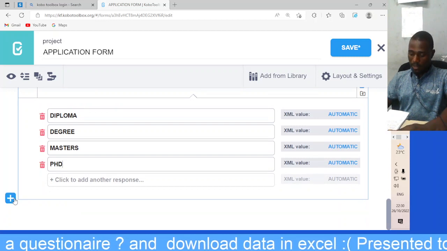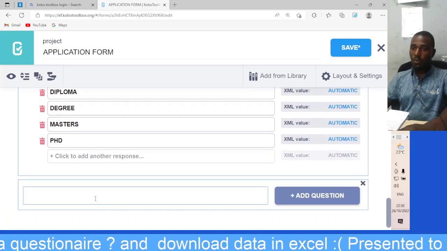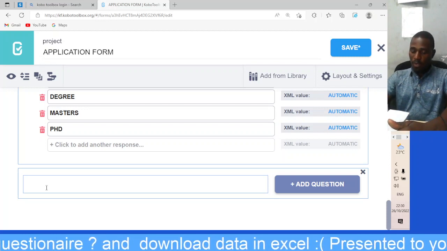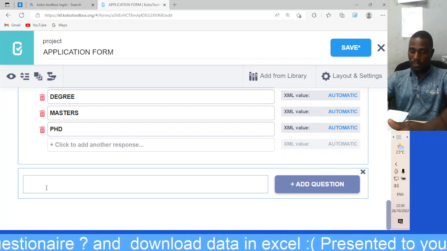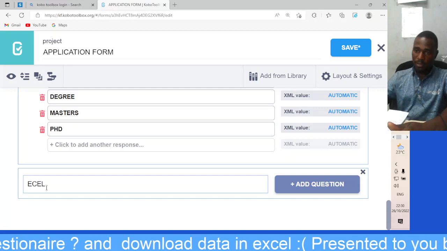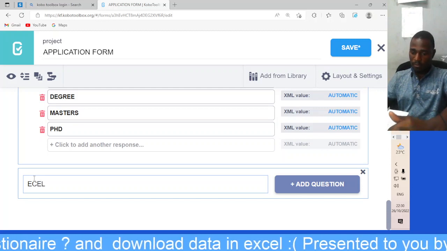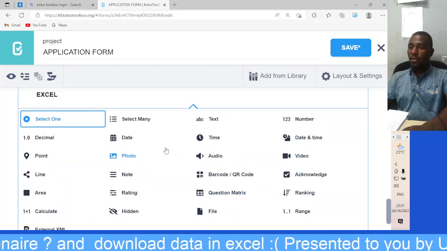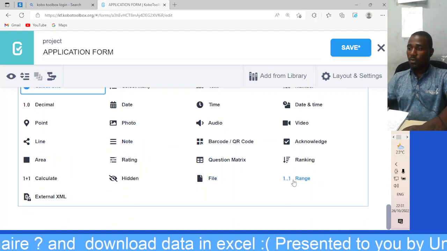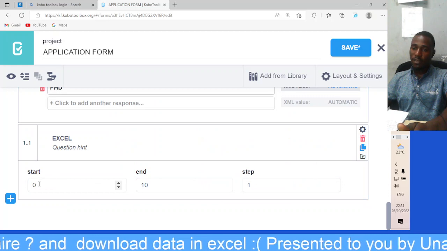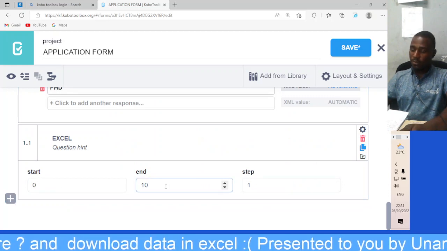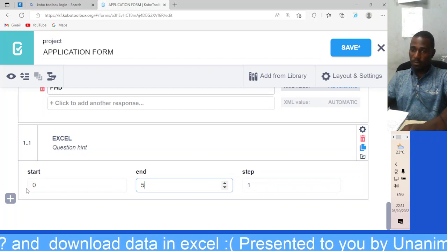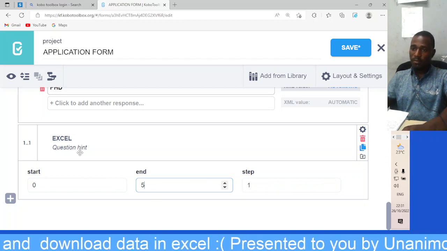We can add another question. We want to know how do you rank yourself in Excel? So we can type Excel. Add a question. We want you to rank it from 0 up to 5. The step from 0 is 1.